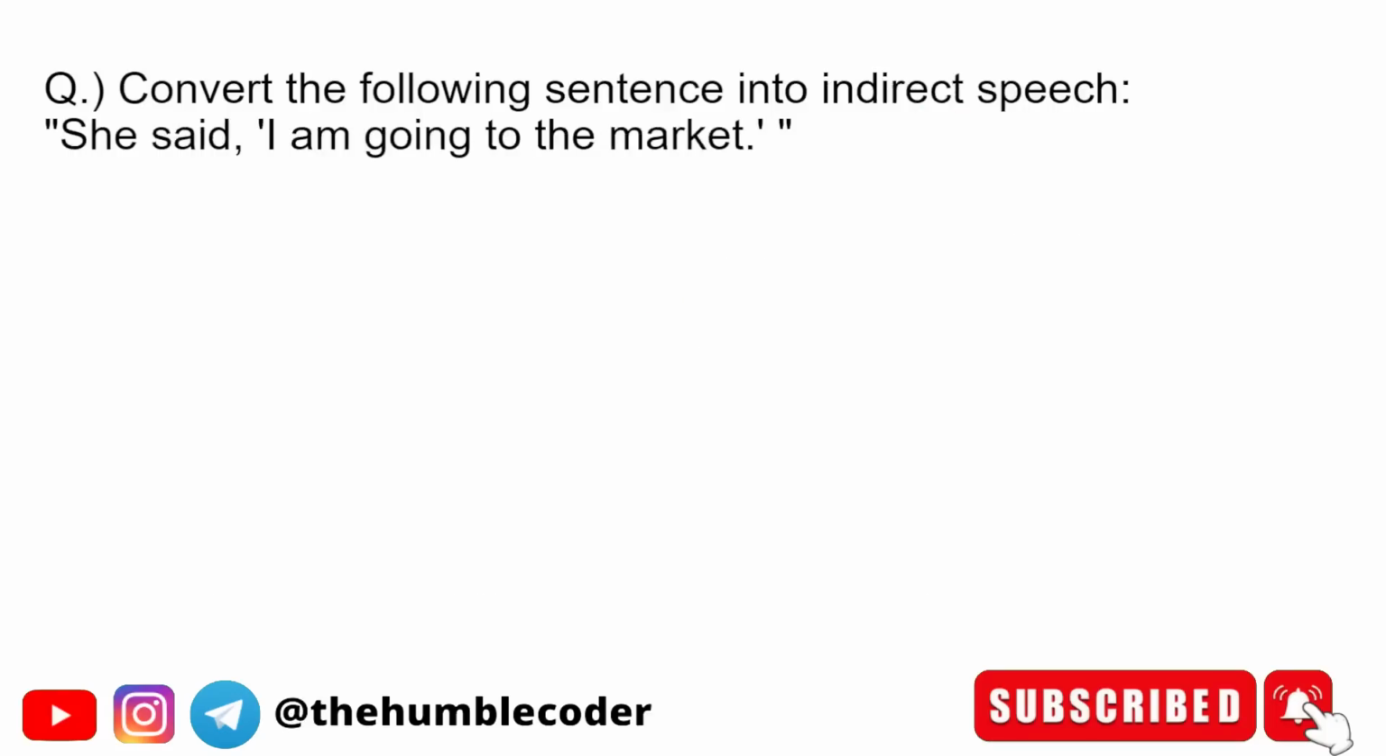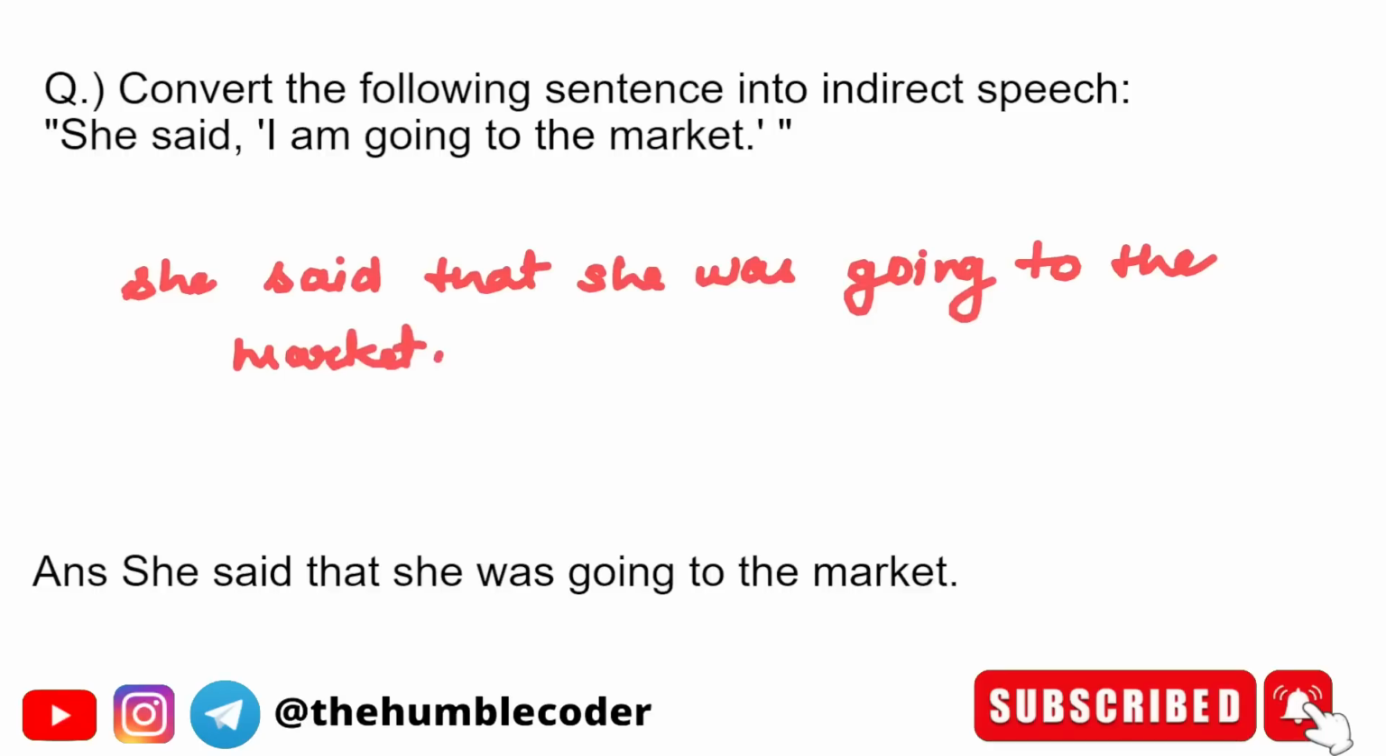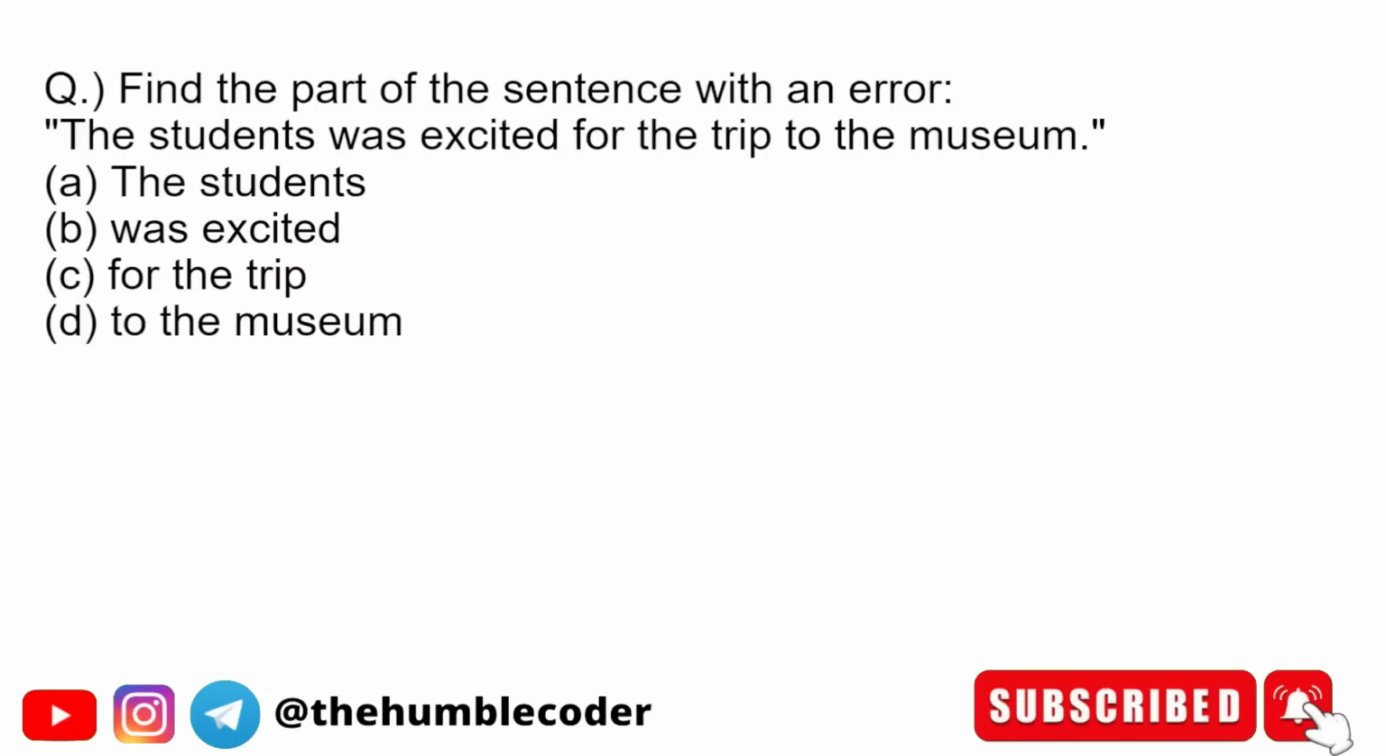Convert the following sentence into direct speech. So this is an indirect speech, that is, she said I am going to the market. So what is the direct speech? Answer is going to be, she said that she was going to the market. So it is simple. When it comes to indirect to direct sentence, we just have to add a that. So the correct answer is, she said that she was going to the market.